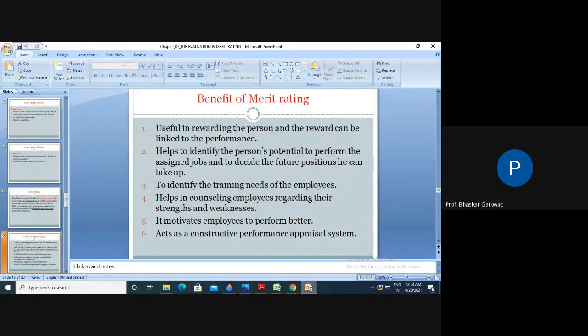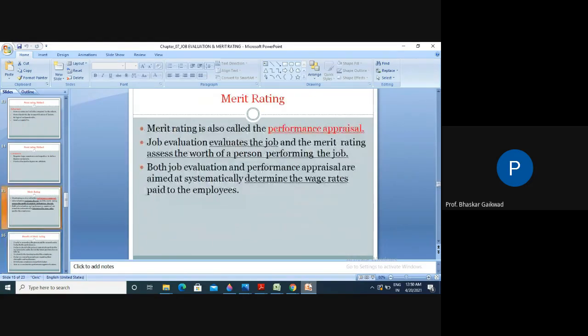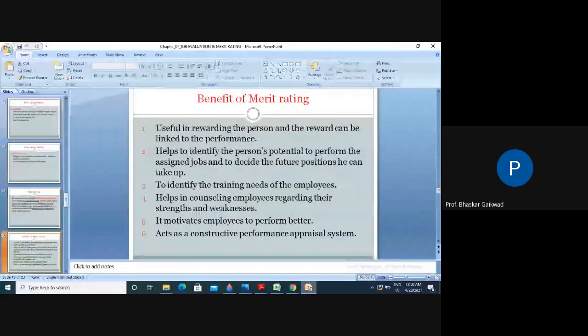So once again, I will explain in brief. Merit rating is related to the workers. What is the use of merit rating? To decide the performance of the workers. And once you decide the performance of the worker, it helps to decide how much amount we are going to pay, what the wage structure is, what the salary structure is. Then there are six benefits of merit rating.